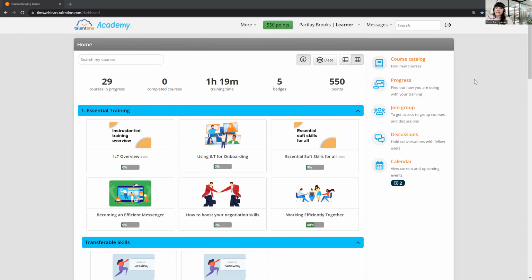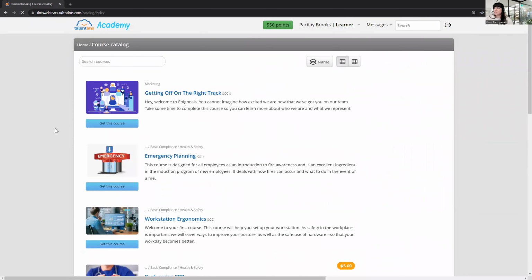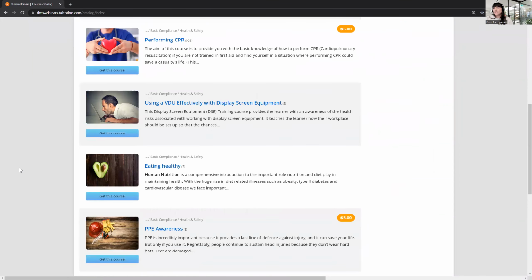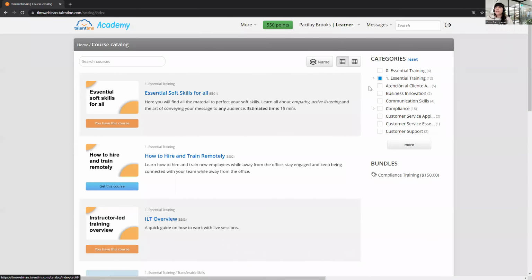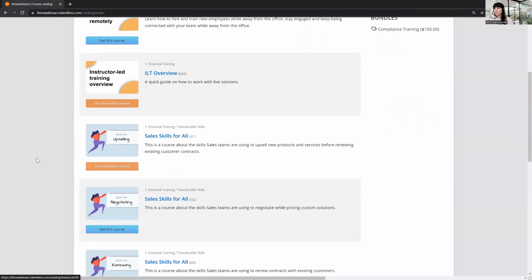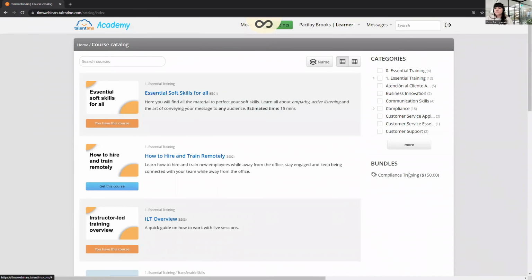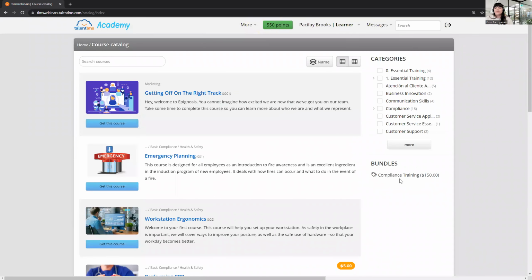And at this point, my user can access the course catalog from their dashboard by clicking this button here. On the next page, I have my course catalog page. If I scroll down, I can see the whole collection of courses I have. Here on the side, I can see categories that will allow me to search and locate easier the course I'm interested in. So if I click, for example, this category here, all the courses will be grouped together and brought forward.